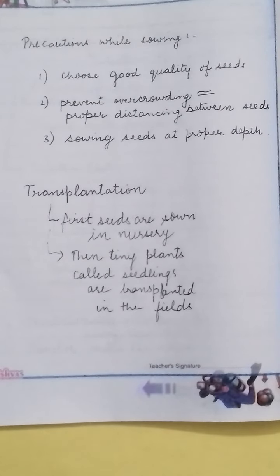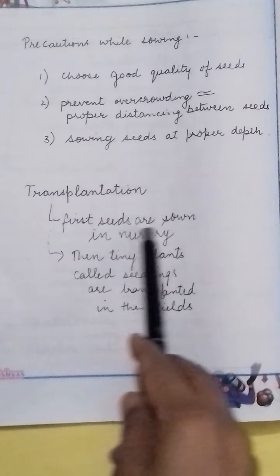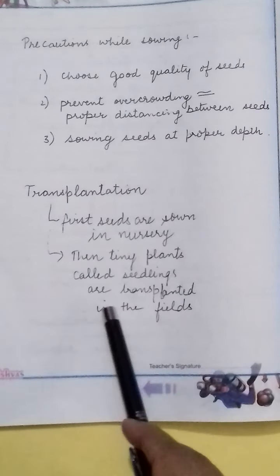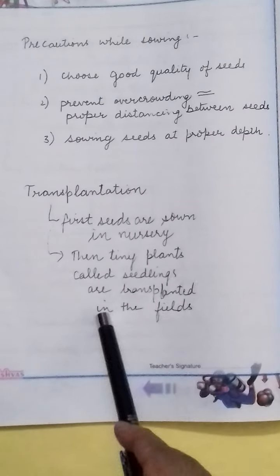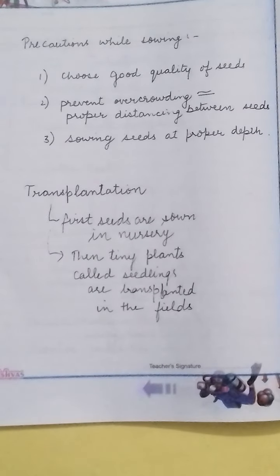When the small plants are ready, they are shifted to the field, and this process of planting the small plants into the field is called transplantation. As told here, first seeds are grown in a nursery and then tiny plants called seedlings are transplanted in the fields. So this is known as transplantation.